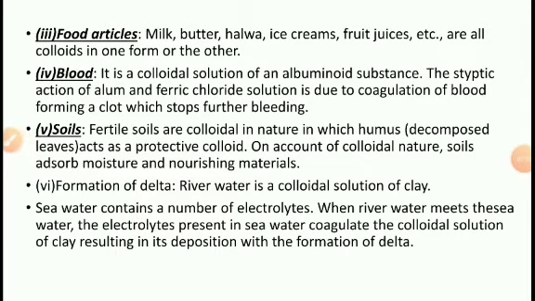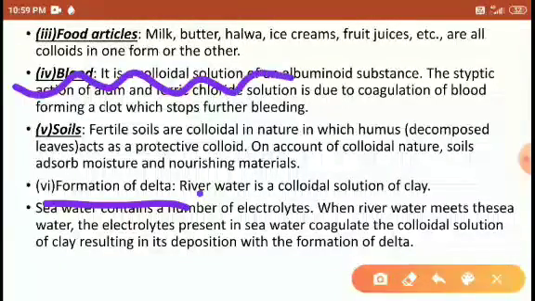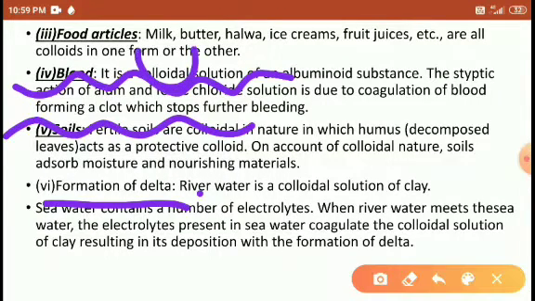Formation of delta. So what does the formation of delta mean, students? When river water is flowing, while flowing it carries some mineral ions, positive charge and negative charge ions. And the river's final destination is seawater.